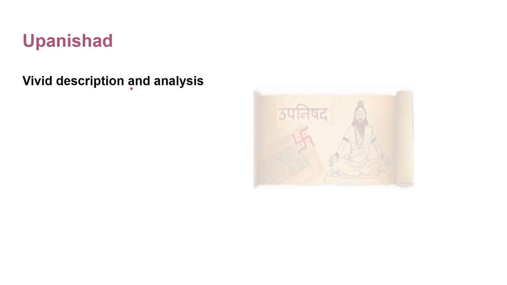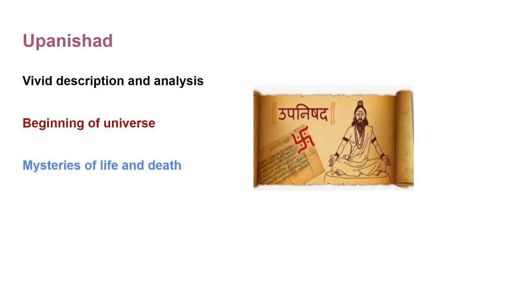Then moving ahead, we will talk about Upanishad. The Upanishadic literature gives us a vivid description and analysis of the beginning of the universe, mysteries of life and death, materialistic and spiritual world. There are various types of Upanishad.